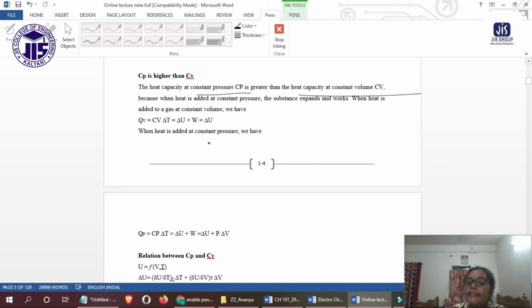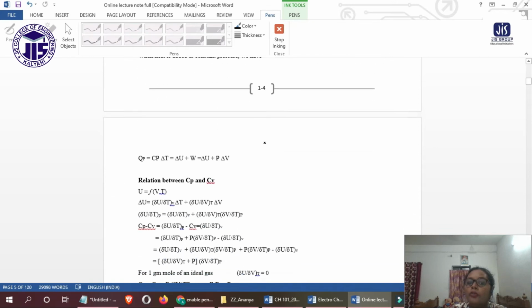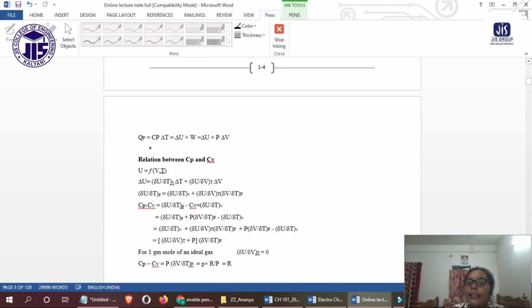When heat is added at constant pressure, we have Qp equals Cp del T, which equals del E plus W, which equals delta E plus P del V. Now, if we want to derive the relation between Cp and Cv, we have to follow this pathway.